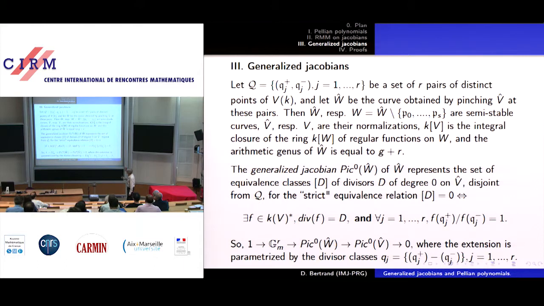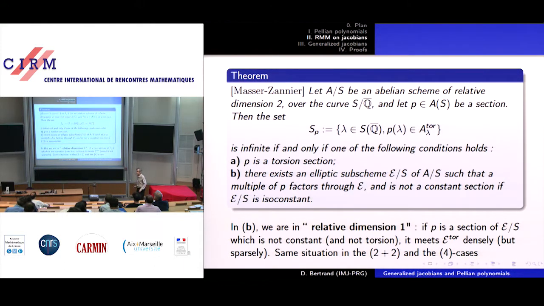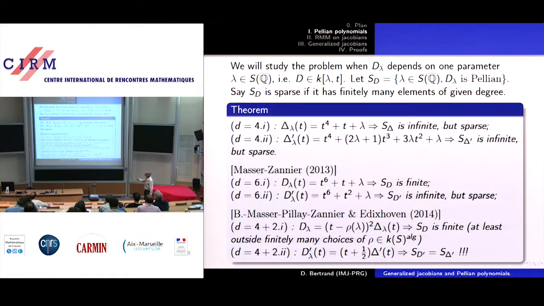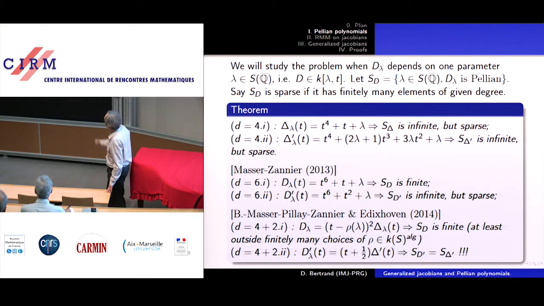Okay, I continue. You see, I claim that now we understand the first two unnamed results, namely for D equals 4, because this corresponds to elliptic curves. Genus is 2 of V squared equals T^4, etc. So we know that usually it's a relative dimension 1 situation, so infinitely many lambdas will bring torsion values, and so will bring Pellian delta lambda, where there is a solution. And same for the second one.